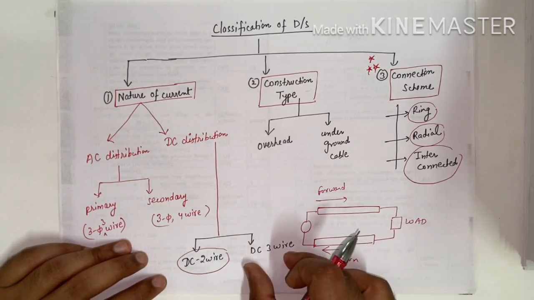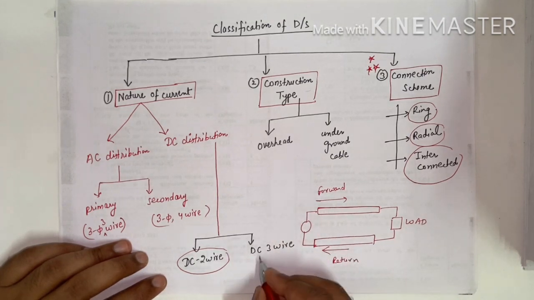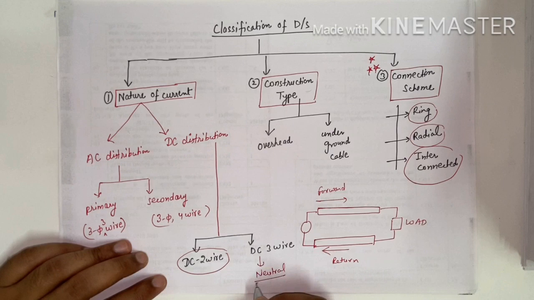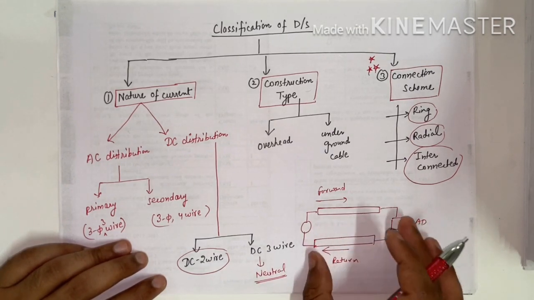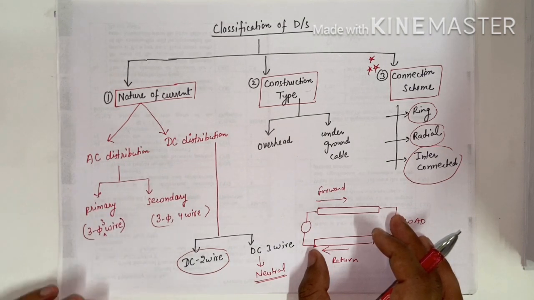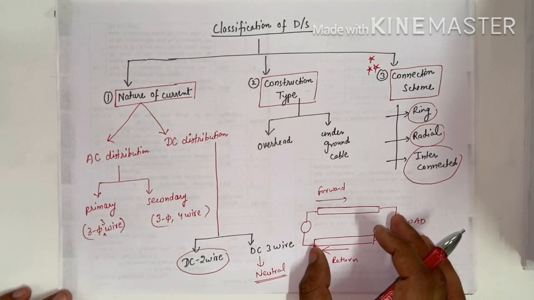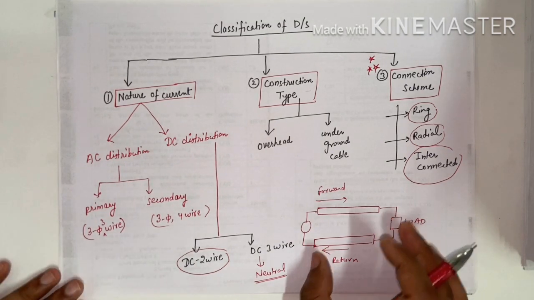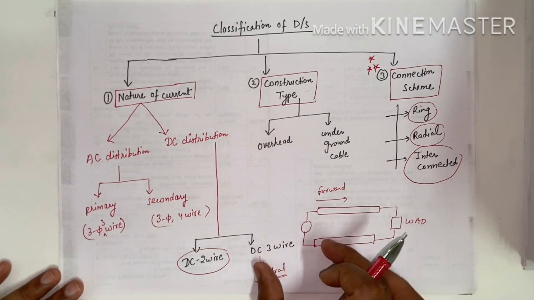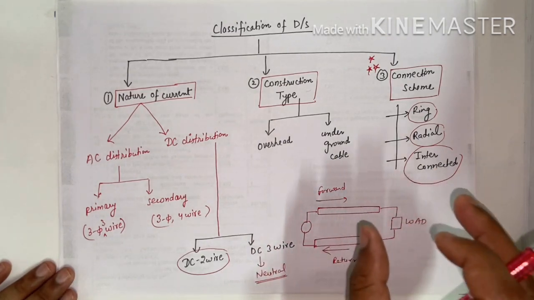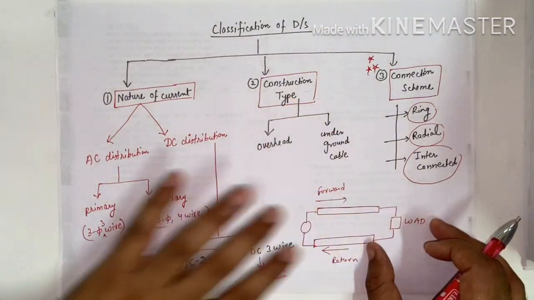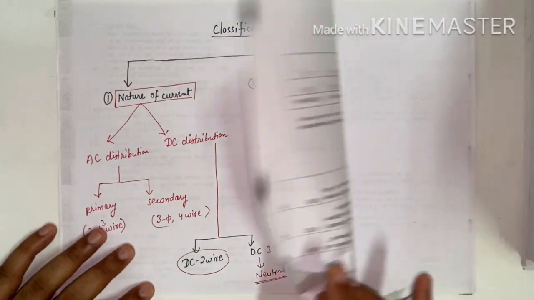For the DC 3-wire system we have an additional wire, that is a neutral wire. We have used one more wire, that is neutral. In this way we distribute our electrical energy with the help of DC 2-wire and DC 3-wire systems. Now we will discuss in detail the ring, radial and interconnected systems.